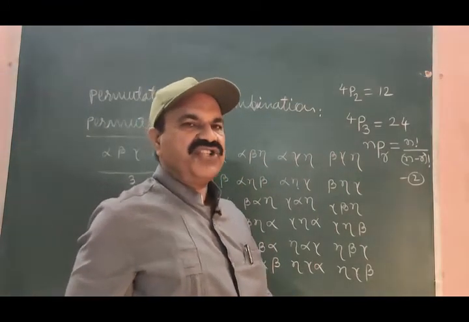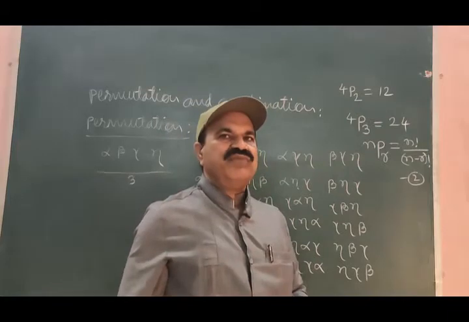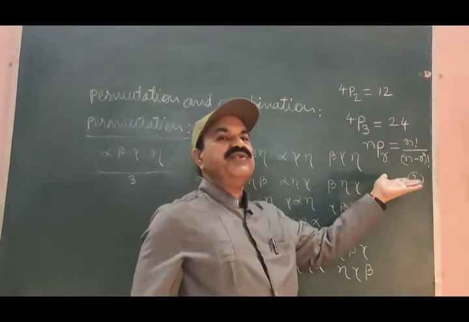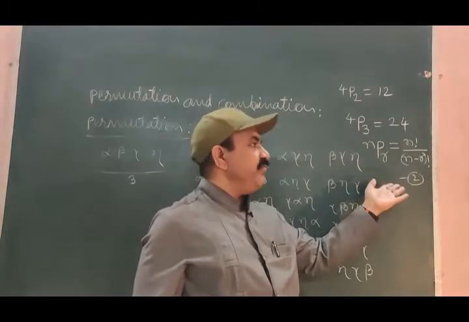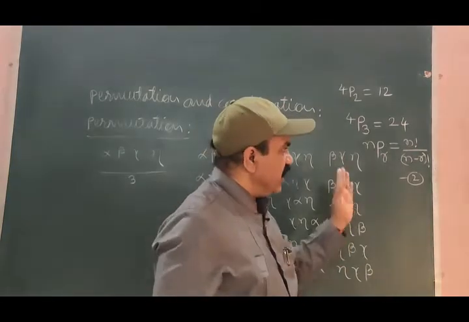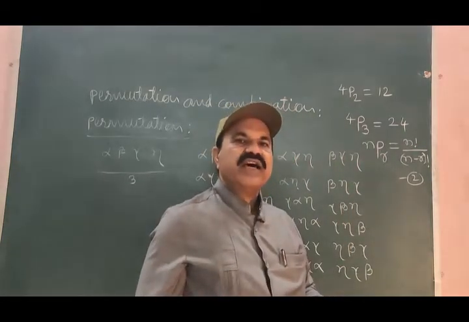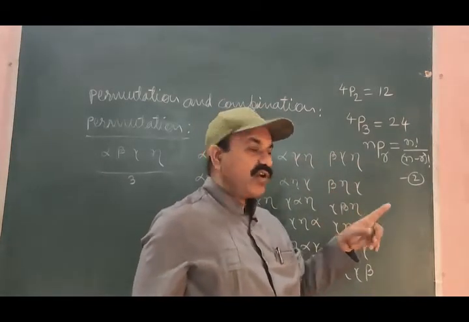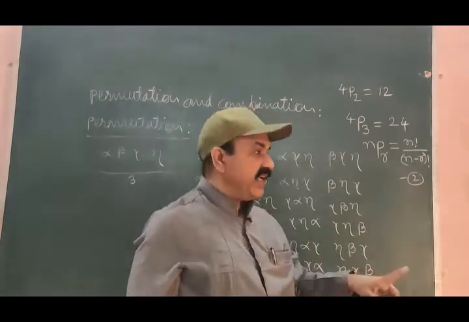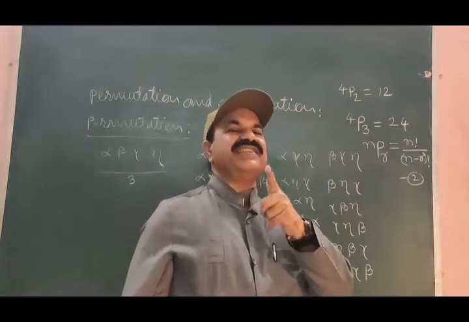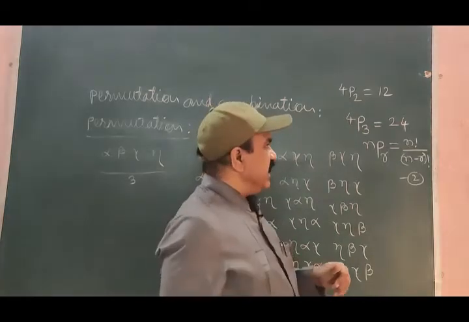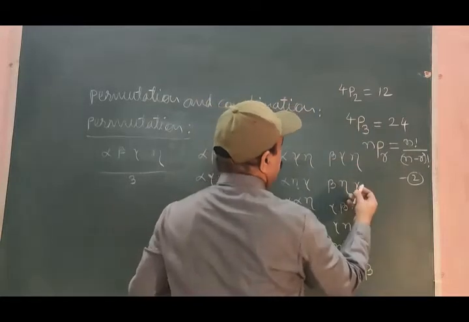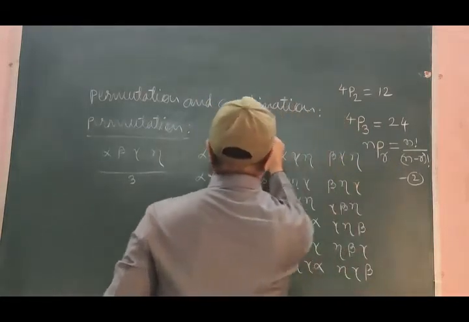So possible permutations that can be arranged are always calculated by using formula 2. nPr is equal to n factorial divided by (n minus r) factorial, where P, the permutations for n number of particles when r number of particles are selected at a time for forming the arrangements. Let us keep n equal to 4, r equal to 2 here.